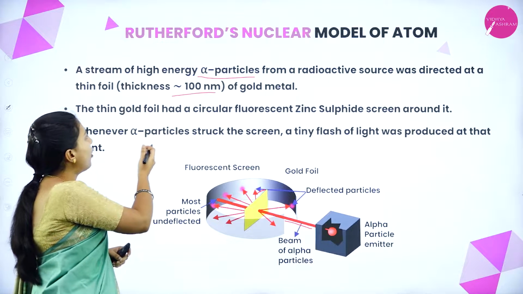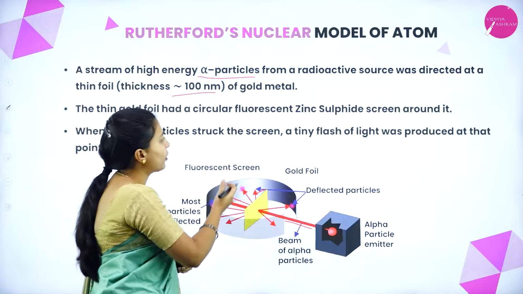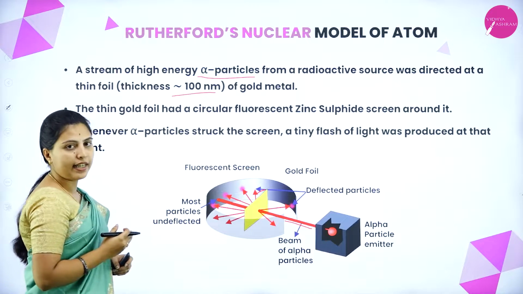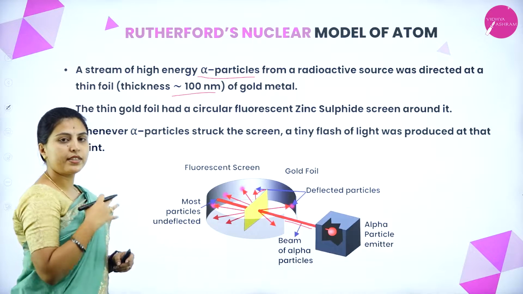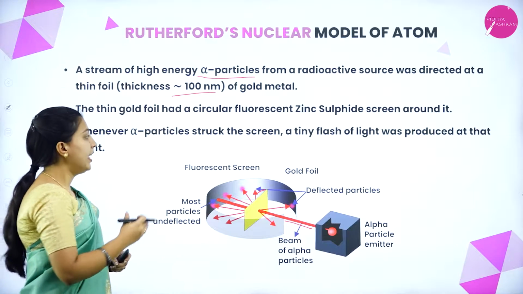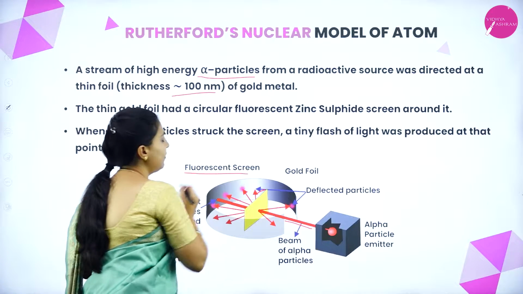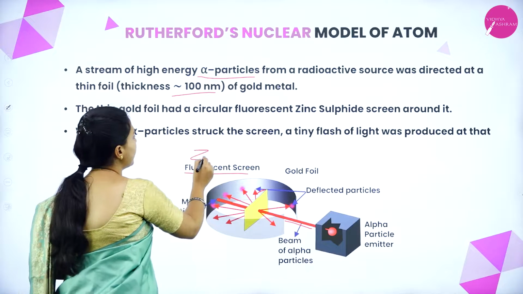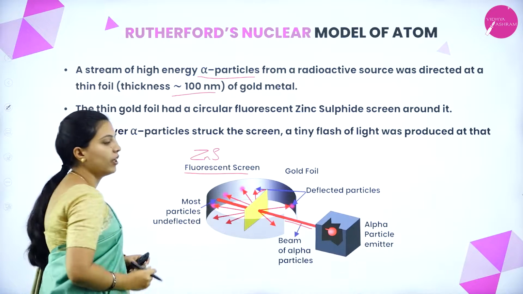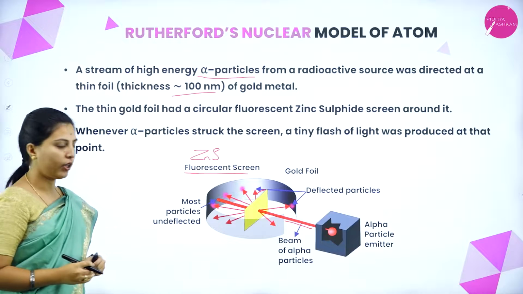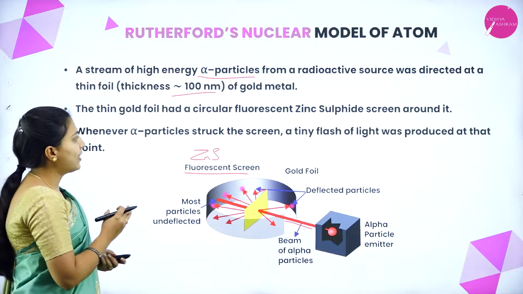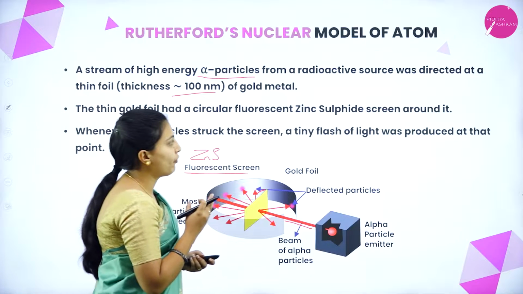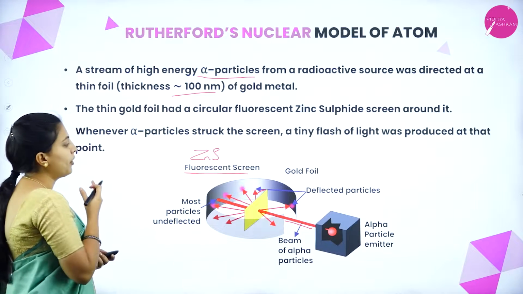A thin gold foil had a circular fluorescent zinc sulfide screen around it. Whatever this circular shape screen or material is, that is the fluorescent screen. Here they have used zinc sulfide fluorescent material. Next, whenever alpha particles struck the screen, a tiny flash of light was produced at that point.